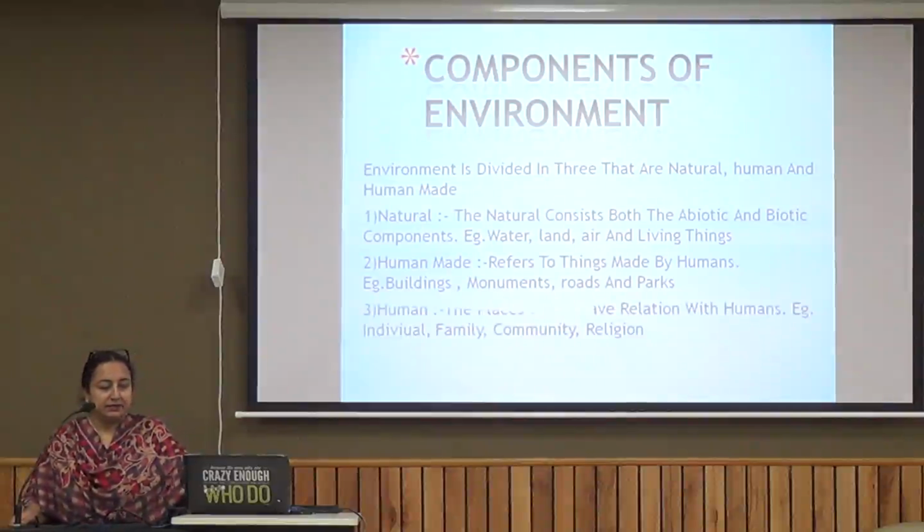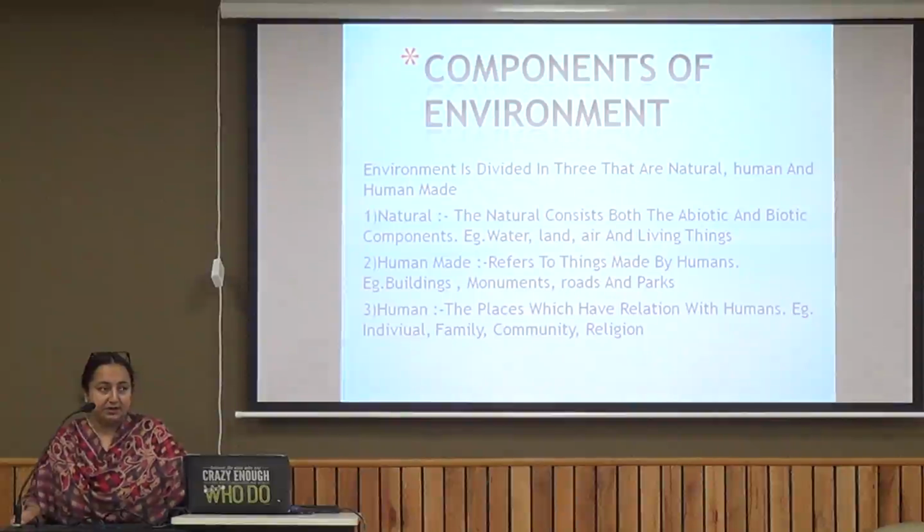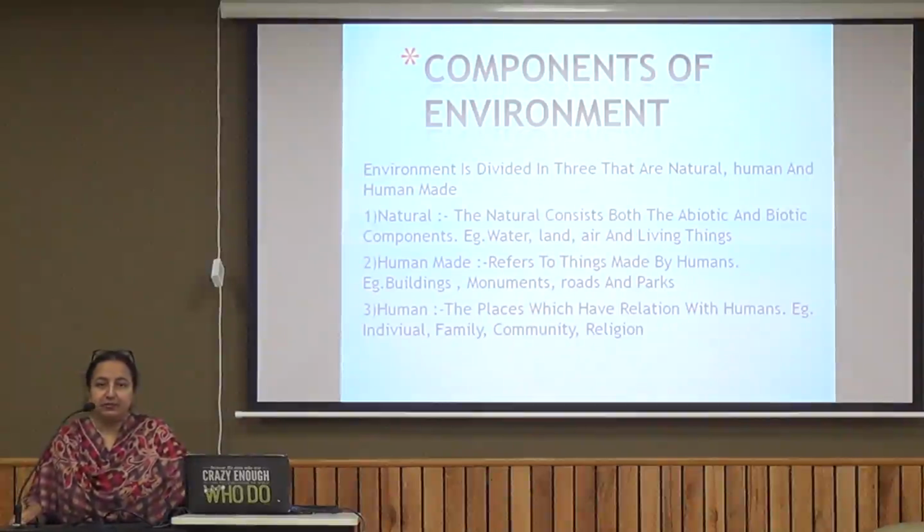And the third one is the human environment. The human environment is not an abstract thing that can be seen in a physical form in front of us, but the places which have a relation with humans, like the individual or the family or the community or the religion that we humans have created, are part of the human environment.